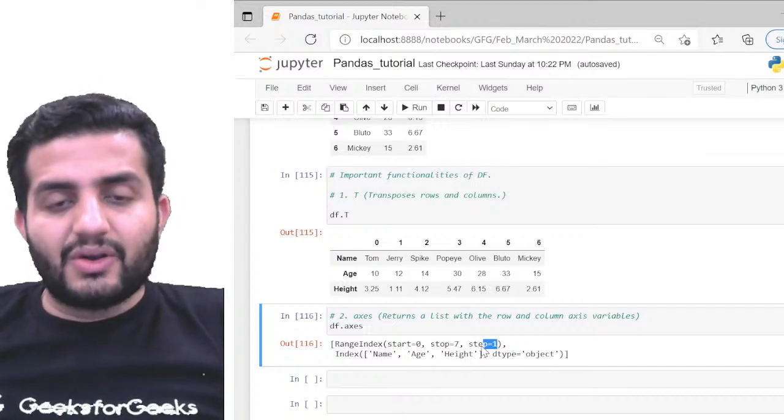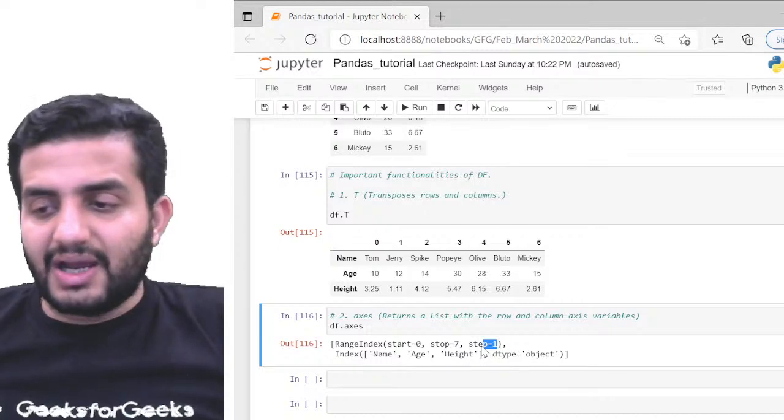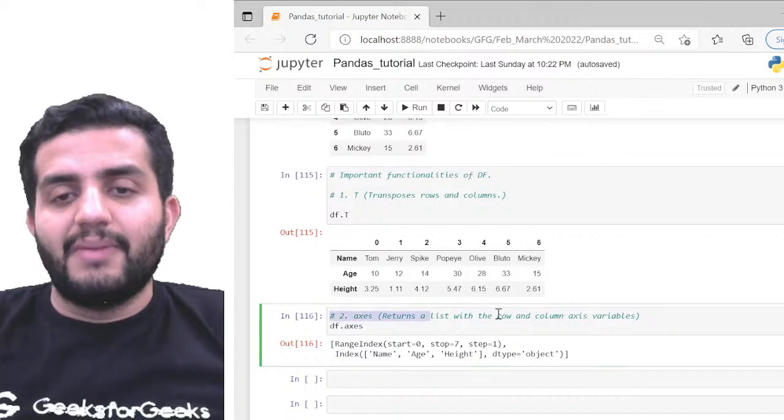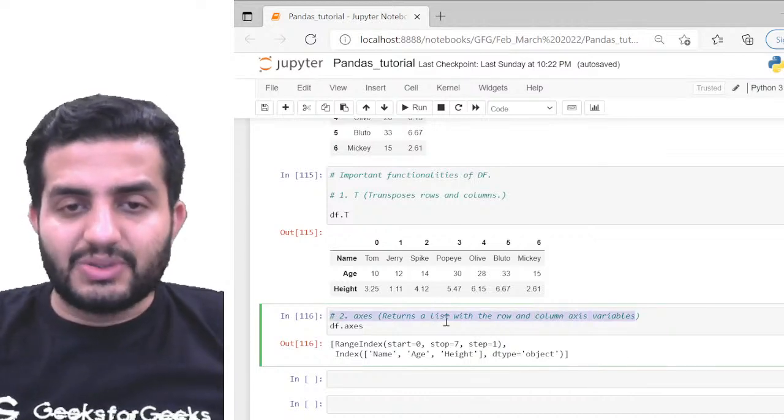And what are my column variables? That's going to be name, age, and height, right? So pretty much given there. So that's what my axes returns. It's a list of my available rows and column variables. Okay, cool.